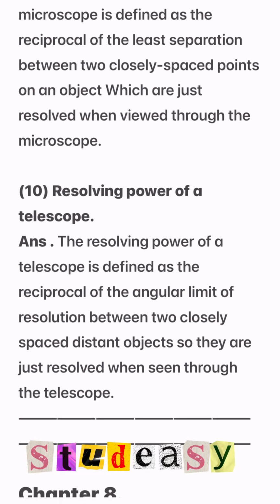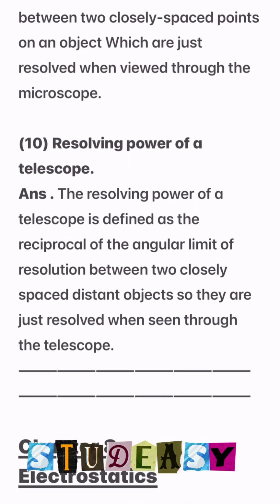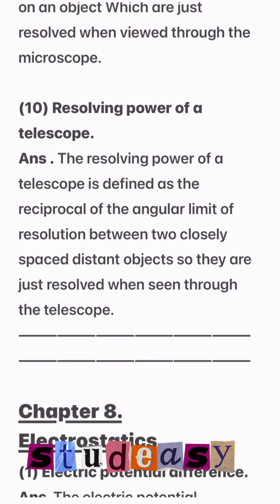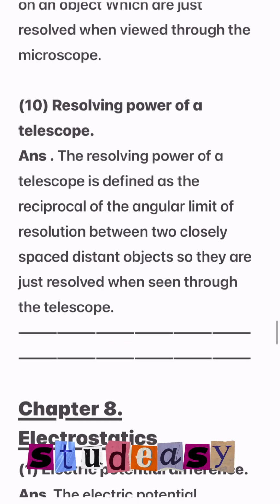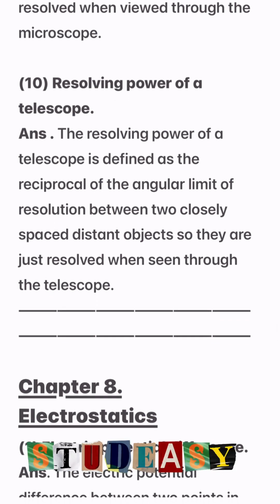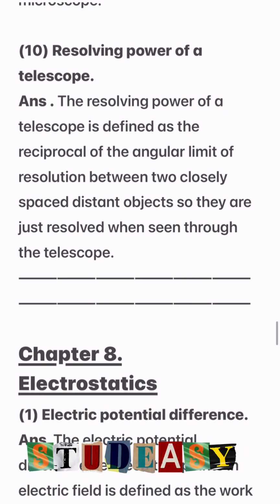Number 10. Resolving power of a telescope. The resolving power of a telescope is defined as the reciprocal of the angular limit of resolution between two closely spaced distant objects so that they are just resolved when seen through the telescope.